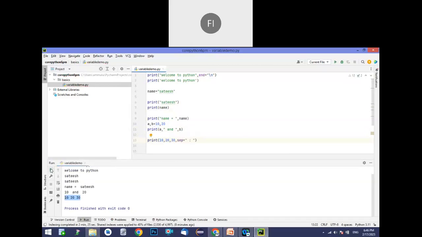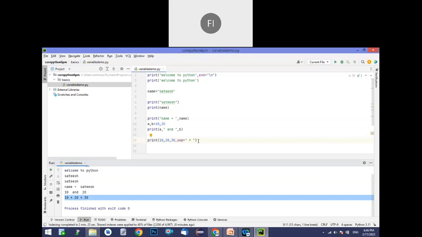Now you see, after each value we get the colon. And if you want to give, for example, some star, you will get stars in between each value. So like that, see. If you want to make the separator customizable, by default it is space. If you want to give your own separator, we have that option also, you can utilize it.